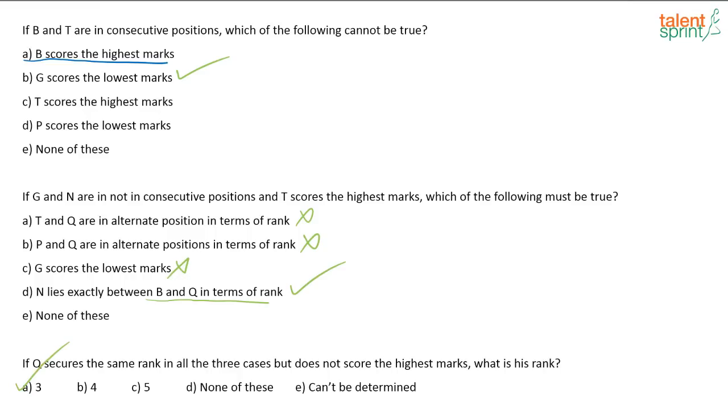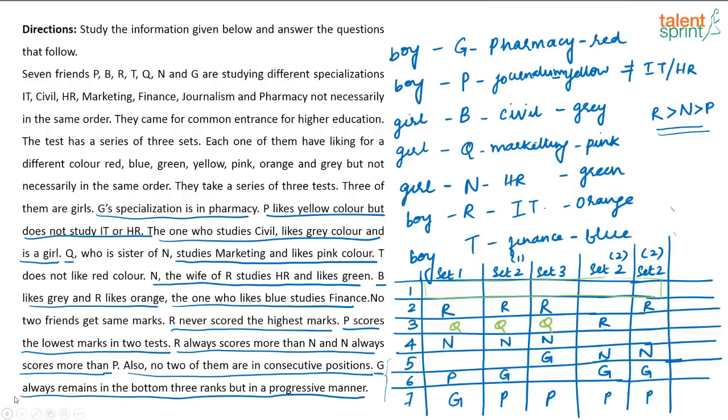So the only rank that will fit for Q in this case is rank 3, third rank, that is option A. Is it clear? If Q secures the same rank in all the 3 cases, see, if I say Q is securing 5th rank, now going by set 1, if Q is getting 5th rank, then in set 2 also Q can get 5th rank here, right. But can Q get 5th rank in set 3? No, because this place is already filled. That is how you have to look at it.